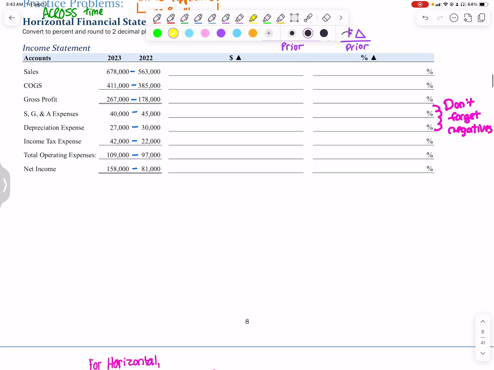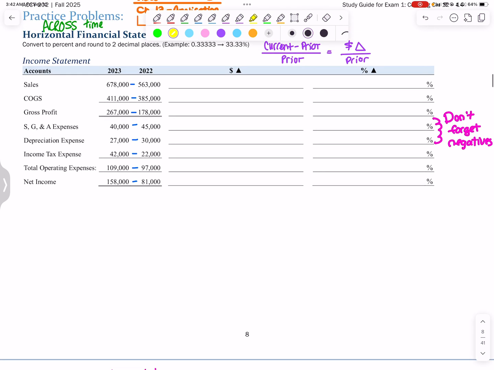So if I were looking at this data, for the income statement the total is sales, so I would divide this by this. Cost of goods sold by sales. Gross profit by the sales for that year. SG&A expenses by the sales that year. Basically, every calculation is using numbers within the same column.